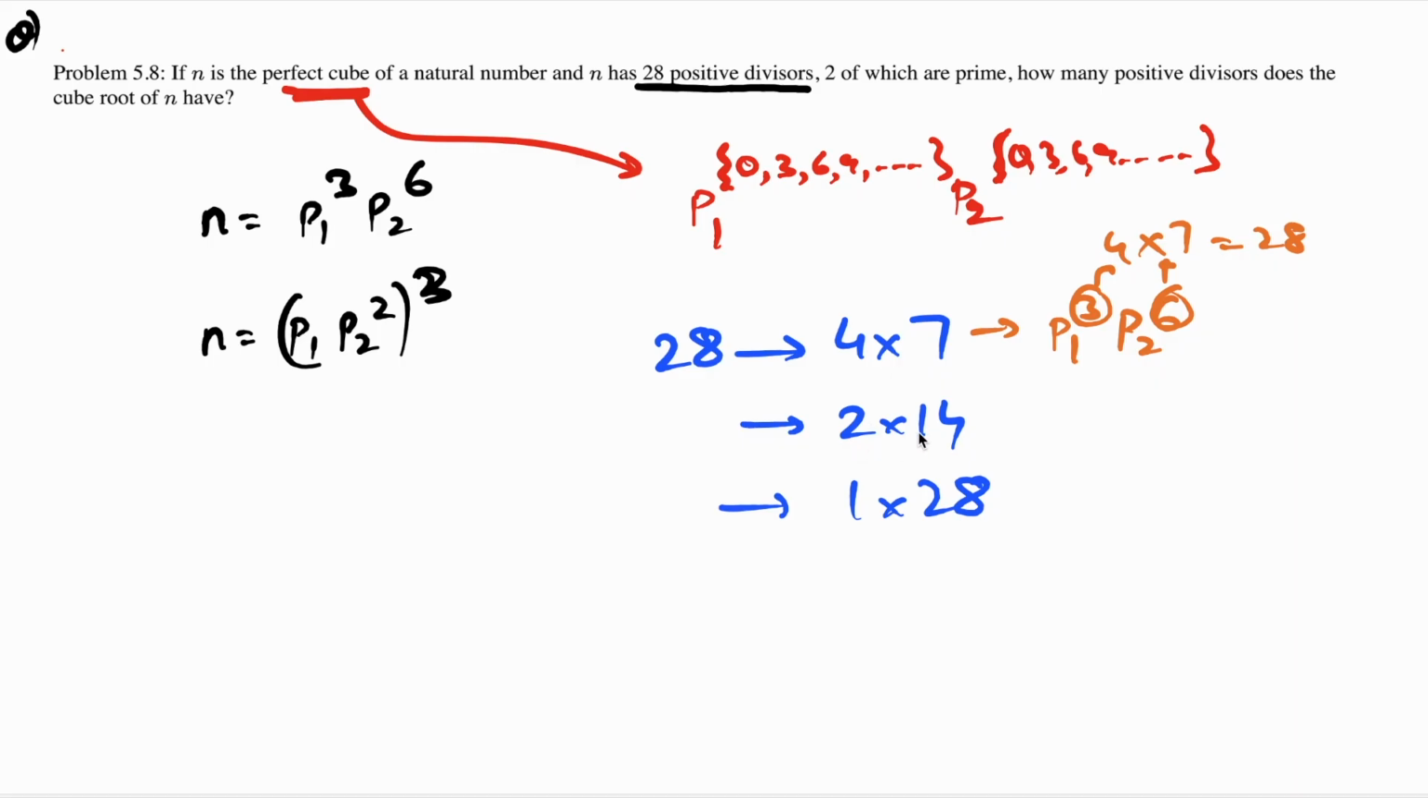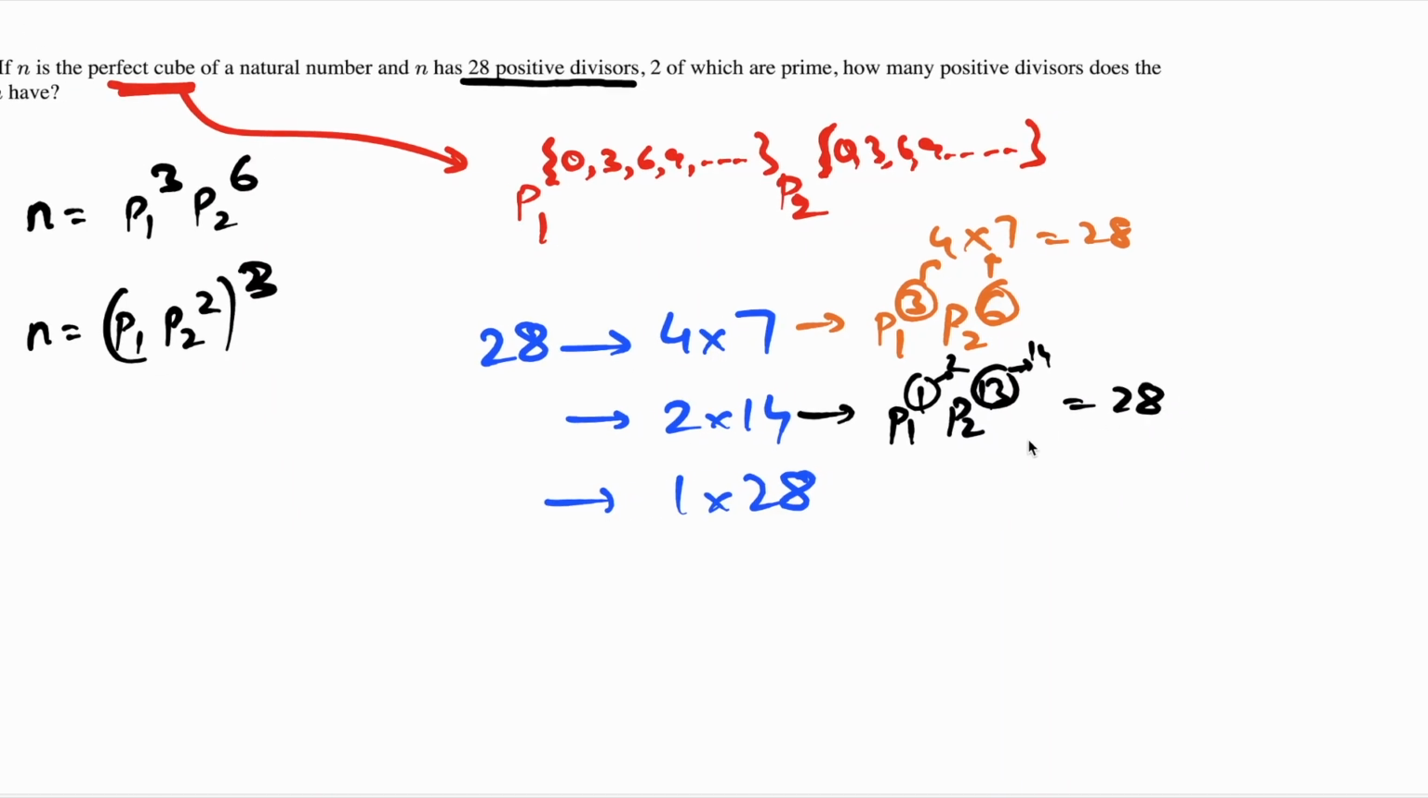For a number of this form, 2 into 14, what I can do is say the prime factorization of such a number could be p1 raised to 1 into p2 raised to 13. Because in this case, I'll add 1 here, which will give me 2, and add 1 here, which will give me 14, so which will be 28.